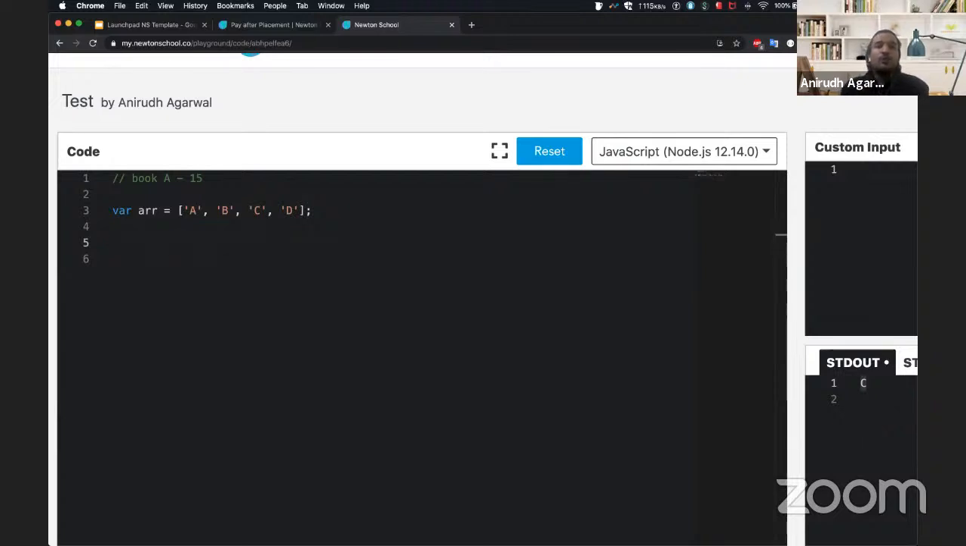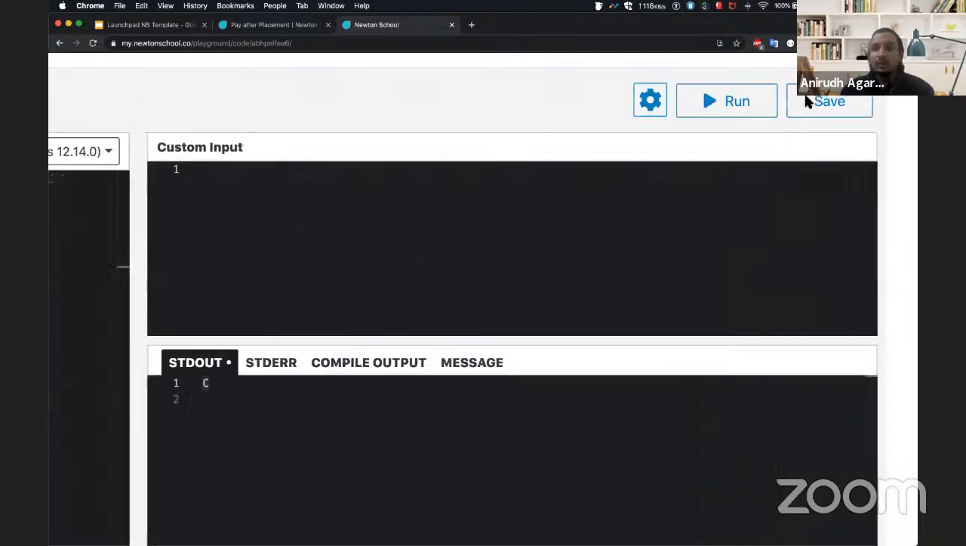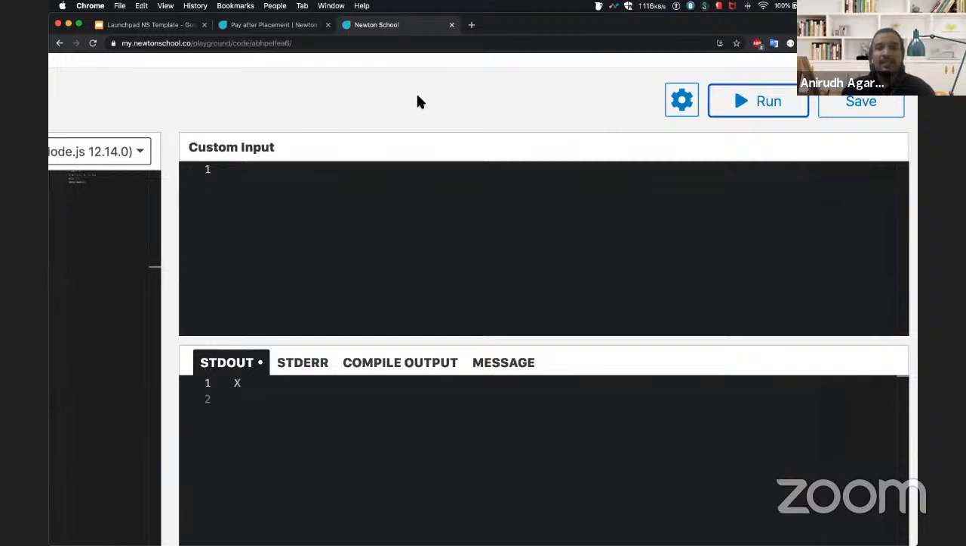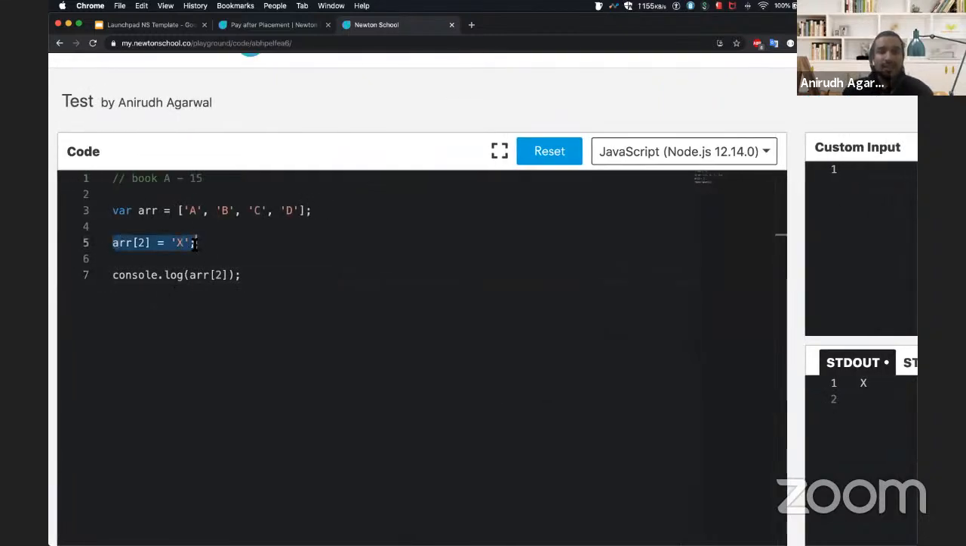We would also have to require sometimes, let's say a person came in, and C gave his book to another character called X. He gave it to some person called X, and he just comes up and says, okay, I have given. So then I would have to modify my array, and say that the person who was at position 2 has given it to X, right? And then when I console.log and try to print the third person who has taken my book, it would actually come out to be X, right? So basically these are the getters and setters of array.